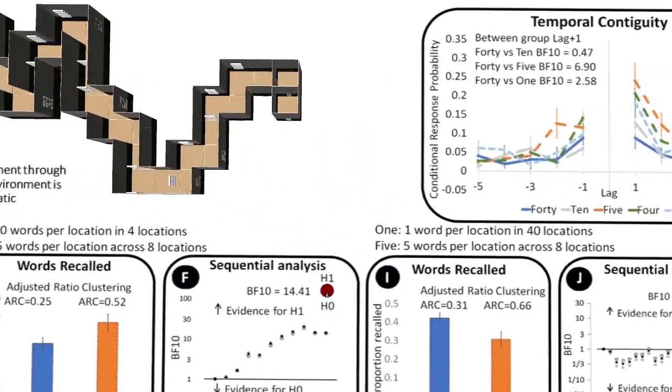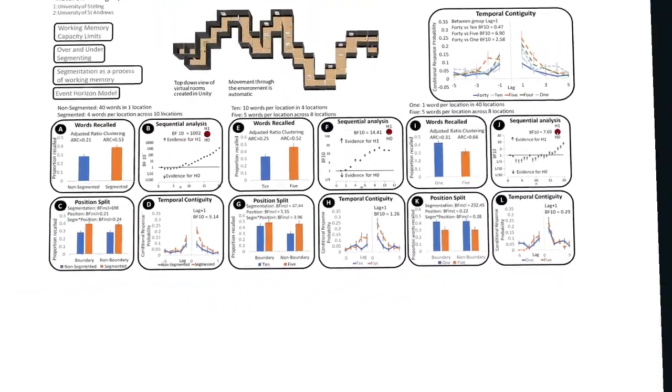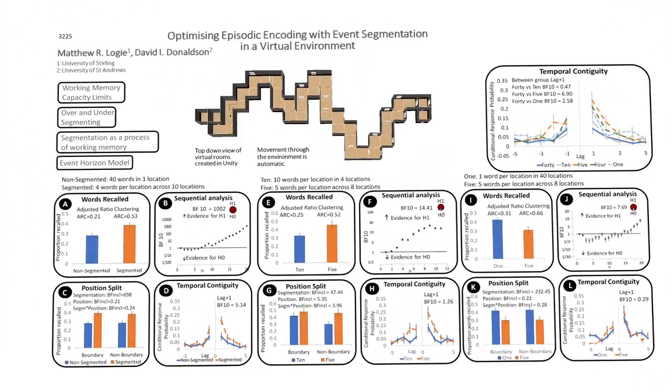I'll now take us back to the beginning for a quick summary. Employing spatial temporal gaps to segment word groups that can be maintained within working memory results in an increase in the number of words recalled, an increase in clustering of recalled words, and an increase in recalling the words in order of presentation.